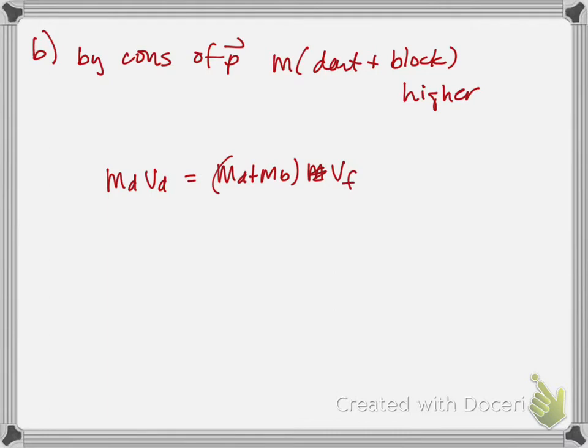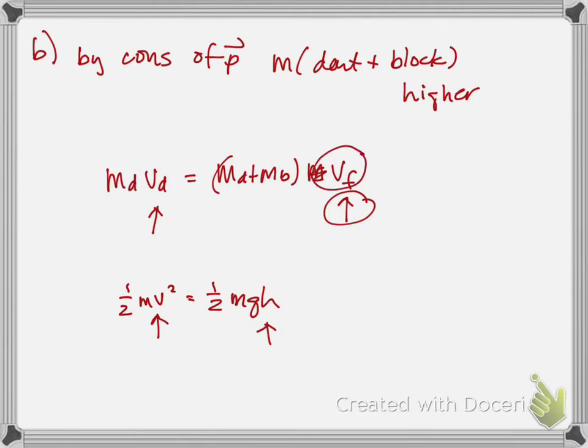So we could reason that if the velocity of the dart were higher in this case 2, then this would be higher. And then we'd use conservation of energy and say 1/2 mv squared equals mgh. So the higher velocity resulting from that collision would lead us to a larger h there. So that's the reasoning there. By conservation of momentum, we know that this final velocity will be higher, and then by conservation of energy, we know that this will be higher.